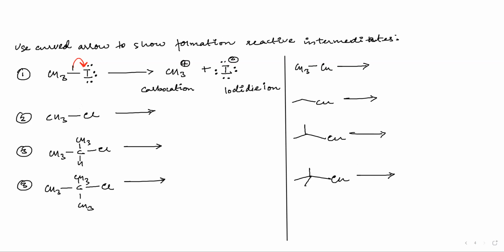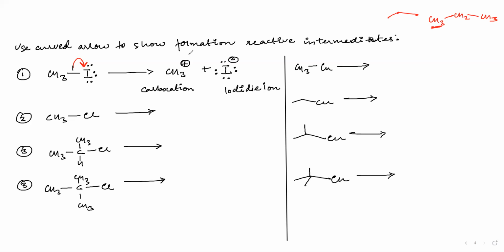First tell me if you have written the questions or not, then I will start moving the arrows. Raise your hand if you have written down all the questions. Okay, and I hope you are comfortable with this bond line notation. If I write like this, it means CH3, CH2, CH3. The terminal carbons are methyl groups, and the middle carbon is CH2. The vertices imply carbon atoms, and the hydrogens are also implied. The hydrogens are hidden.